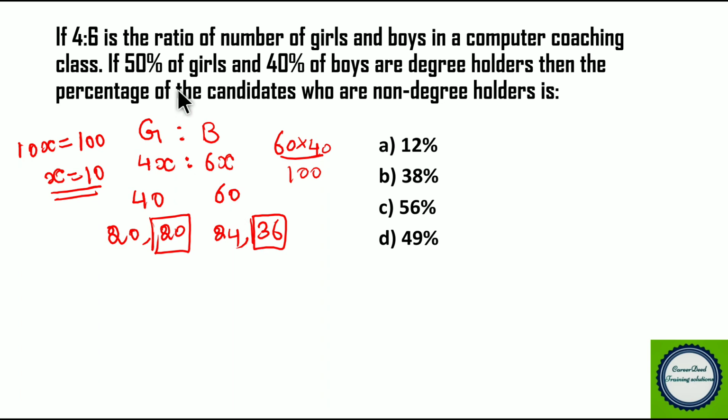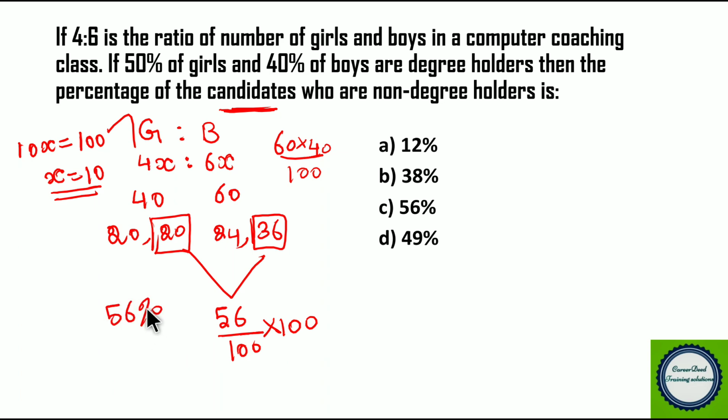Now our question is, what is the percentage of candidates who are non-degree holders in total? So 20 plus 36, we get 56. So out of 100 candidates, we have 56 candidates who are non-degree holders. So that is 56%. Totally we have 56% people who are non-degree holders in the coaching center.